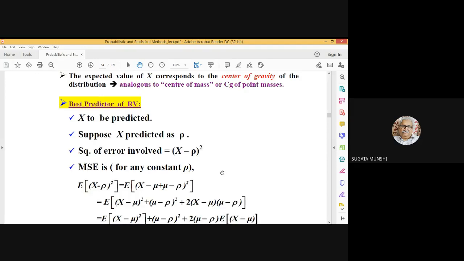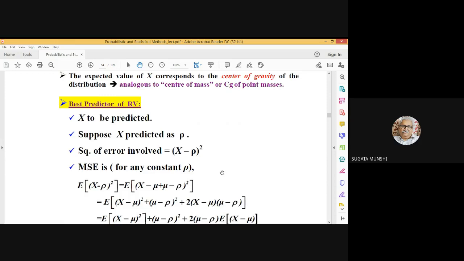Say we have a random variable X which is to be predicted, and say that by some means X is predicted as rho. So if we represent the departure of rho from the actual value X, what will be the departure? X minus rho.